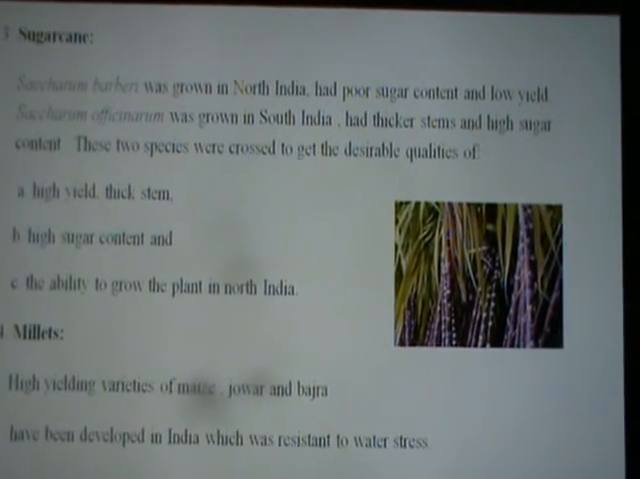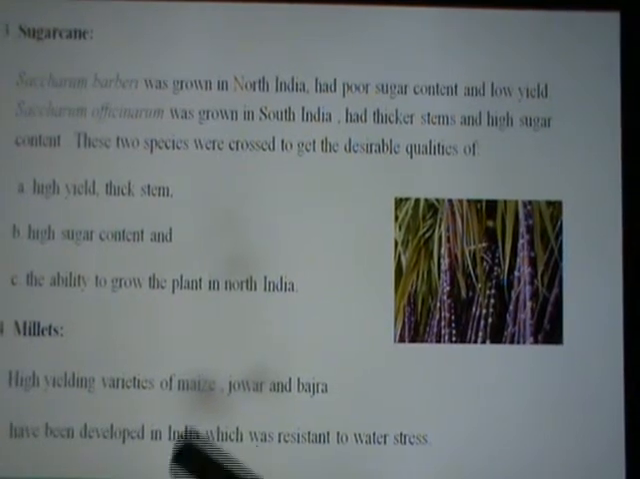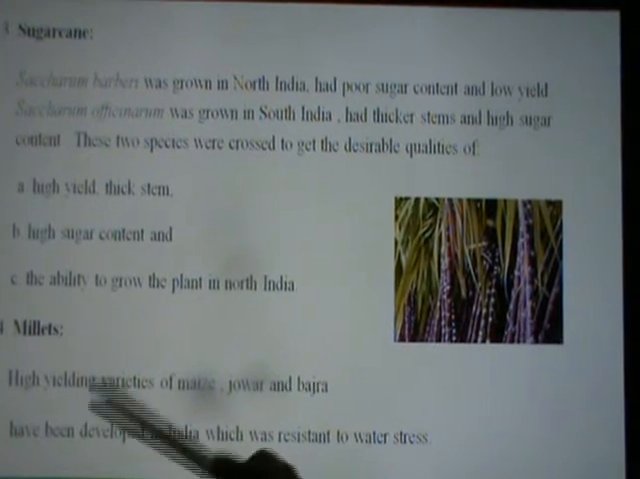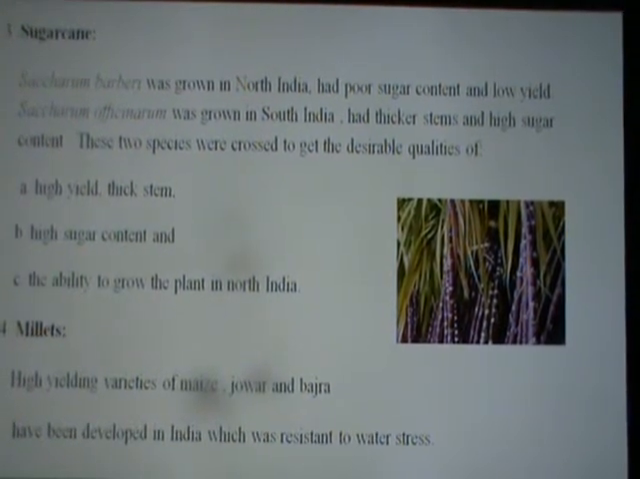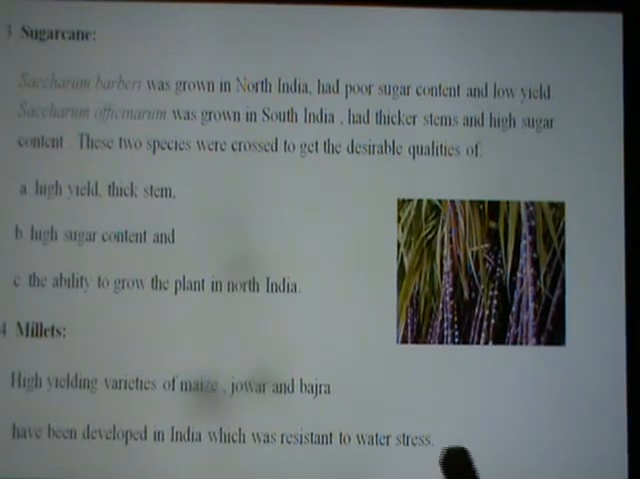The next crop which was grown in India is millet. Millet includes maize, jowar and bajra. In millets, high yielding varieties of maize, jowar and bajra have been developed in India, which were resistant to water stress. This means when there is less water, these plants can be grown in that region too.